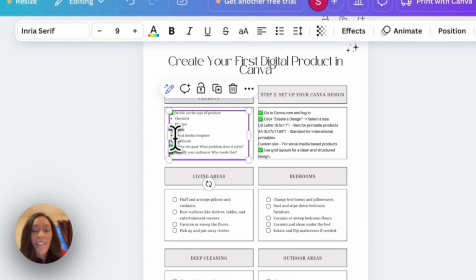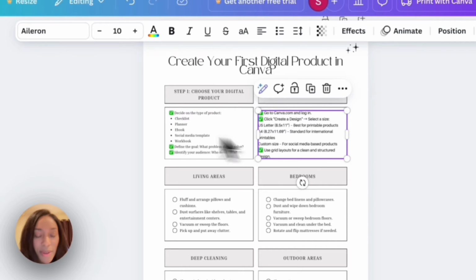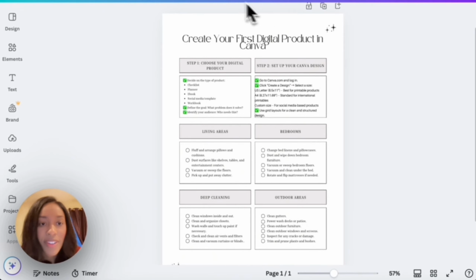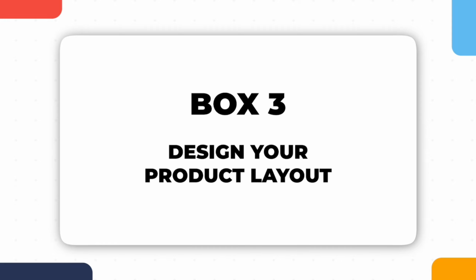We can change the font later to make sure it matches. Right now, we just want to add in the content. So step 1, choose your digital product. Step 2, set up your Canva design. Step 3, design your product layout.